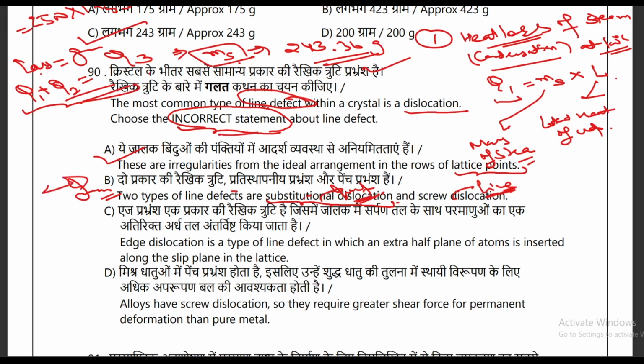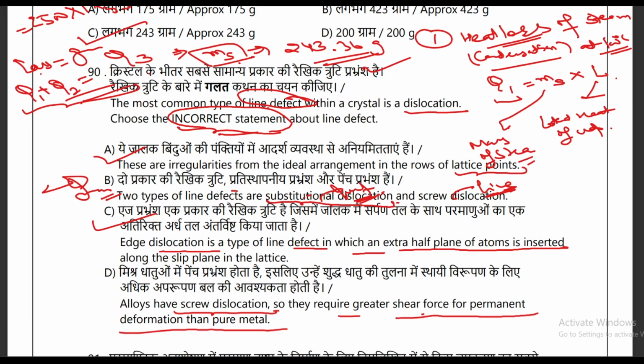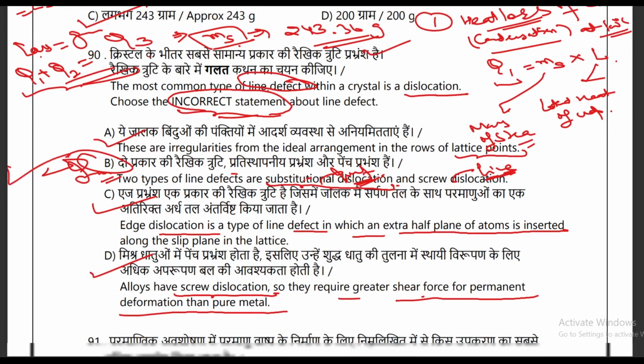In the third case they are saying edge dislocation is a type of line defect in which an extra half plane of atoms is inserted along the slip plane in the lattice. So this option is also correct. Last is: alloys have screw dislocation, so that they require great shear force for permanent deformation than pure metal. So this option is also correct. So you have to pick the incorrect statement, that is B. So B option is your correct answer in this question.